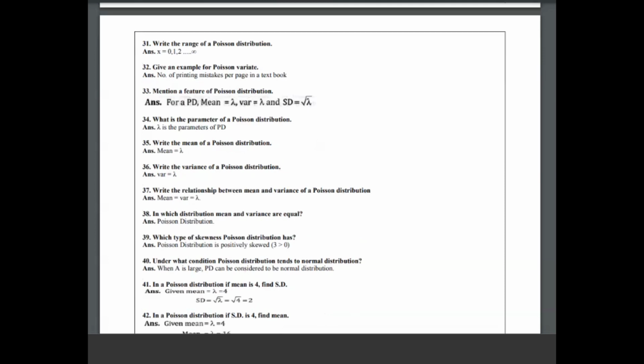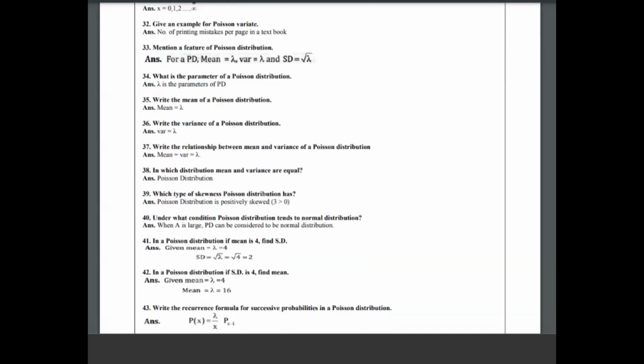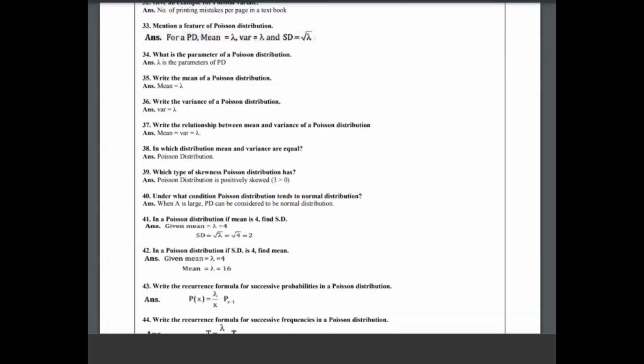Mean is equal to variance. Here the 34th question is, what is the parameter? That is lambda. What is the mean of Poisson distribution? Lambda. Variance is lambda. Then the 37th question is a very important question. That is, write the relationship between the mean and variance of a Poisson distribution. That is, mean and variance are equal to lambda.